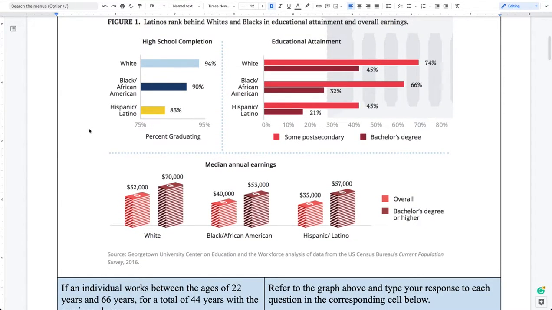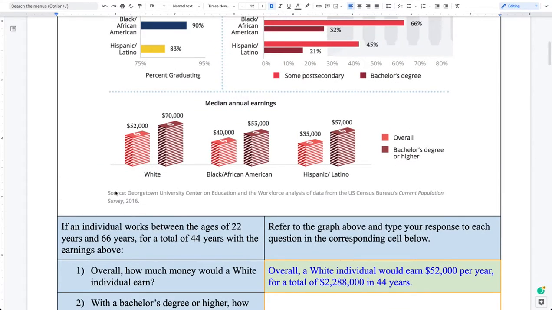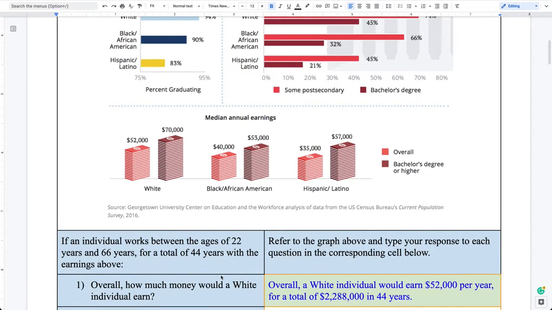So given this figure, for the first series of questions, you're going to be focusing on this section with the stacks of money. You'll notice that for the first question, I typed: overall, how much money would a white individual earn? As you're looking at the data that you already read about in the article, you're comparing median annual salaries by race, and then we'll also be looking at some graphics that break this down by sex.